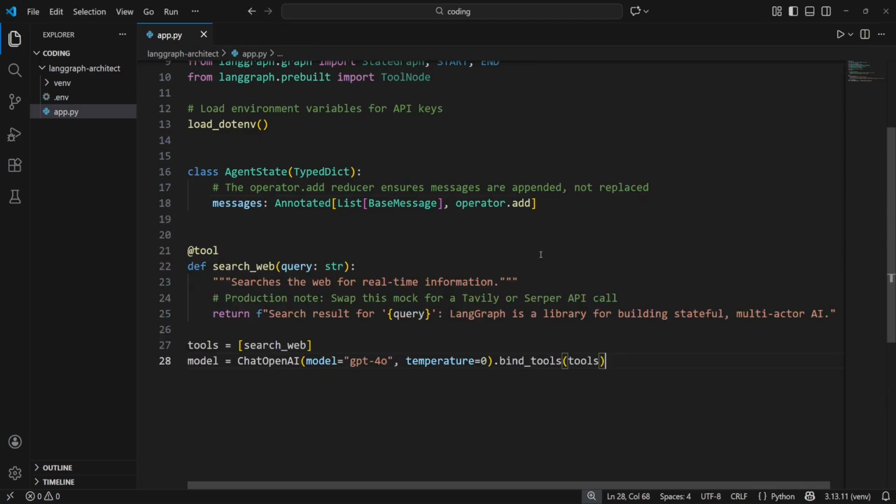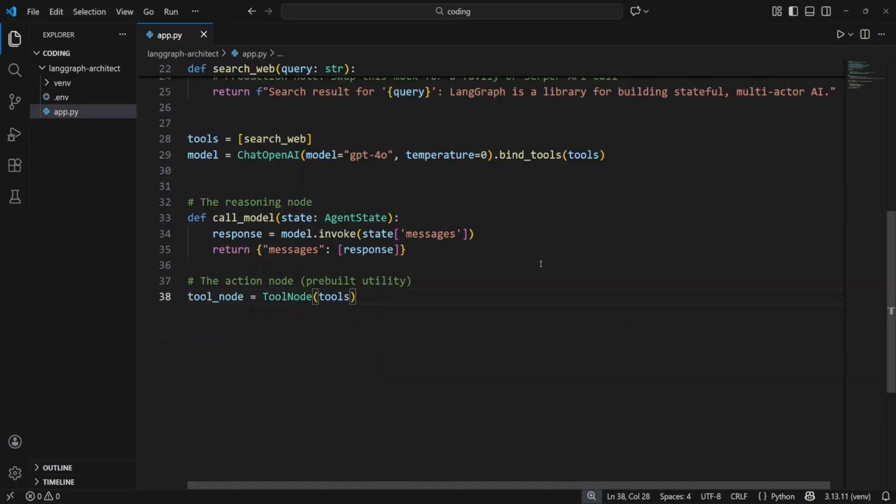Now, we define the agent's capabilities. We wrap our search web function inside the tool decorator. The tool decorator is responsible for generating the JSON schema that the LLM needs in order to understand how to call the tool. We then bind those tools to GPT-4o. This binding process is crucial because it prepares the model to output structured tool call requests instead of just plain text.